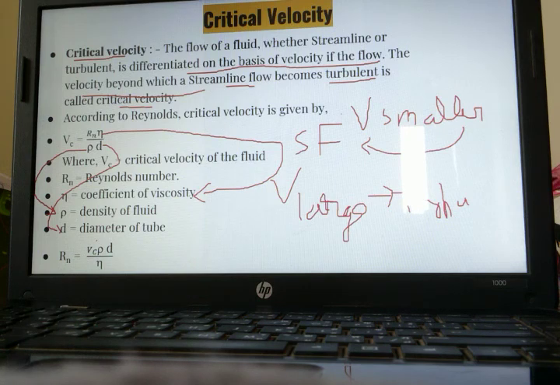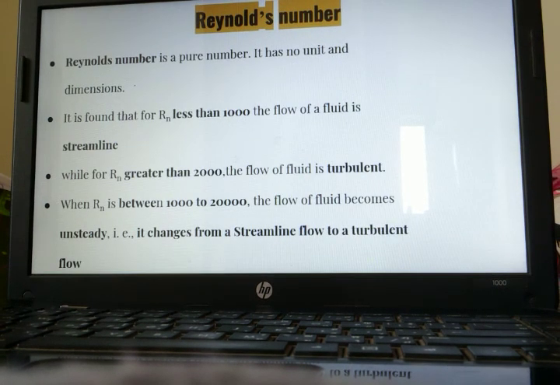So with the help of that, we can denote it in terms of Reynolds number as well. Reynolds number is equal to Vc rho D upon eta, where Vc is the critical velocity, rho is the density of the liquid, D is the diameter of the tube, and eta is the coefficient of viscosity. Reynolds number is a pure number, so it has no unit as well as no dimension.